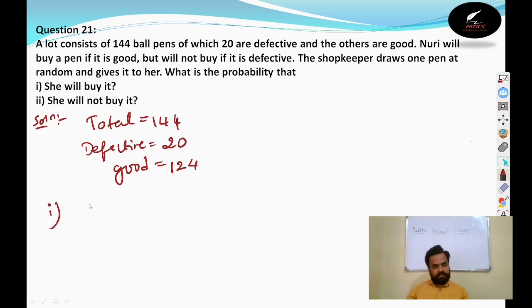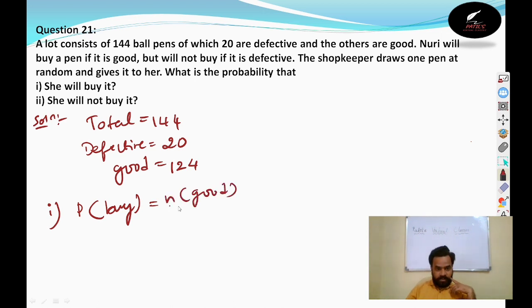First one is the probability that she will buy. She will buy only good pens. Means what we need to do? We need to go for the number of good pens by the total number of pens. That is 124 by 144. Divide and write the answer.